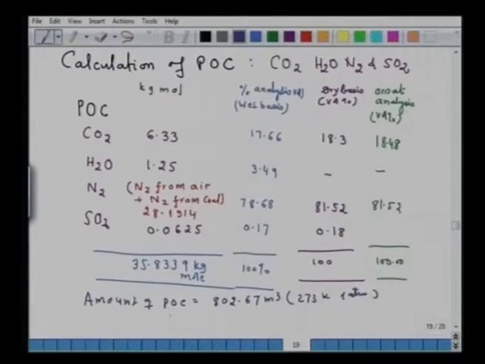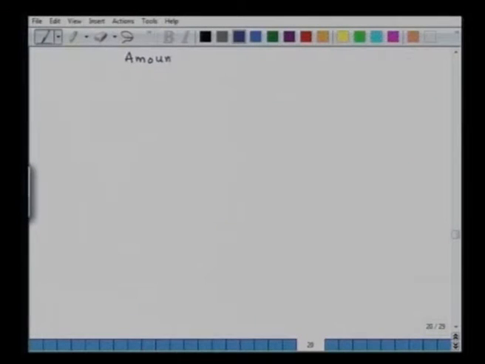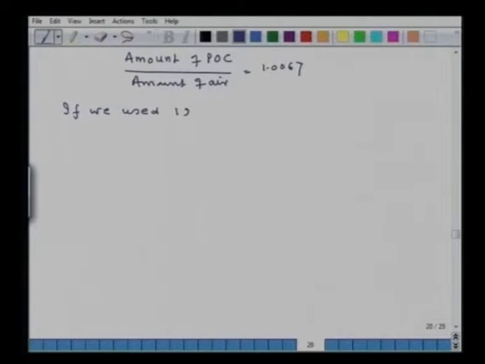Now, it is interesting to have a ratio of amount of POC upon amount of air, and in this case it comes to be equal to 1.0067. I will tell you afterward the implication of this. Now, suppose now if we use 120% theoretical air, that has become equal to 20% excess air.